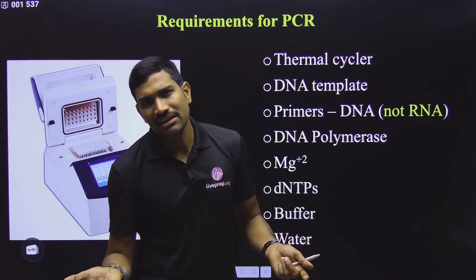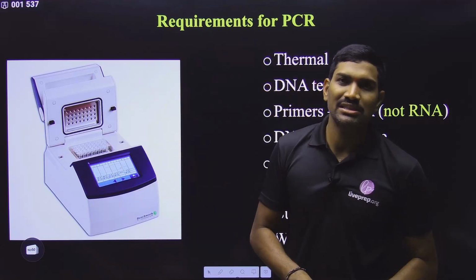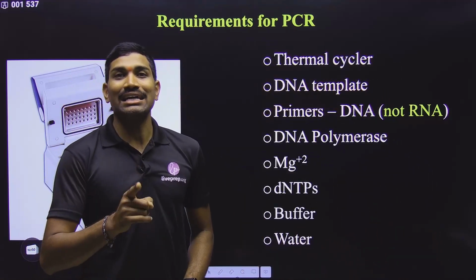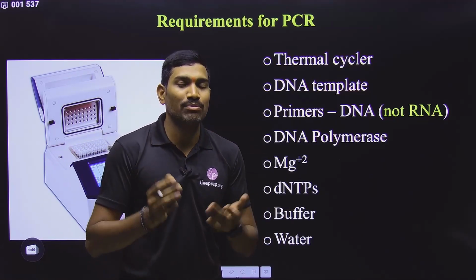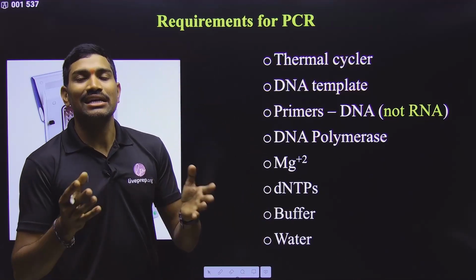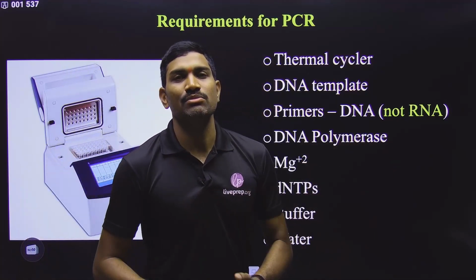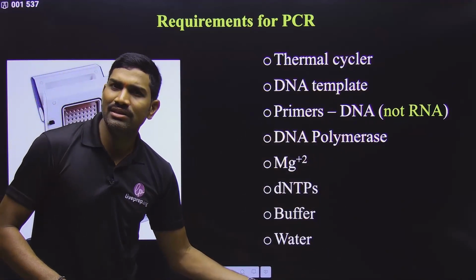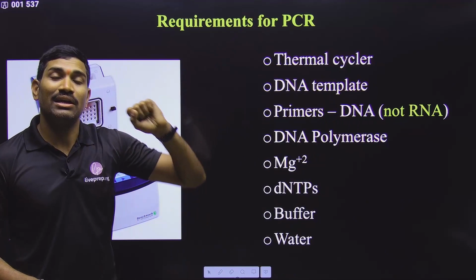They are not useful at 95. So that's why we need to use the enzyme, DNA polymerase enzyme, that should withstand 95 degrees centigrade. That should be active even after exposure to 95 degrees centigrade also. That means we need to isolate enzymes like DNA polymerase from thermophilic organisms, because they are naturally living at very high temperature. So 95 is not high for them. So that's why we are isolating this DNA polymerase from thermophilic bacteria.